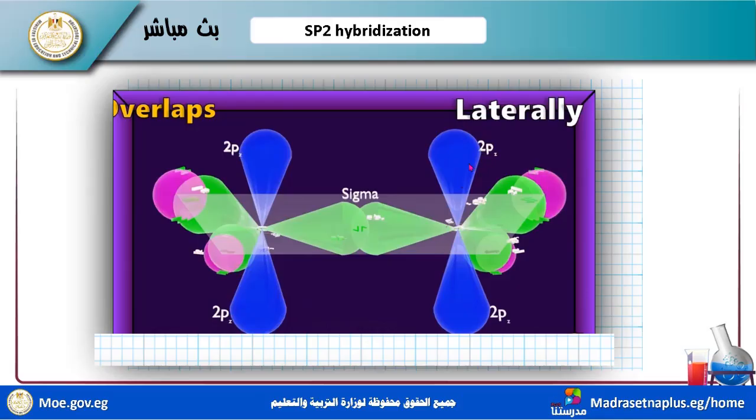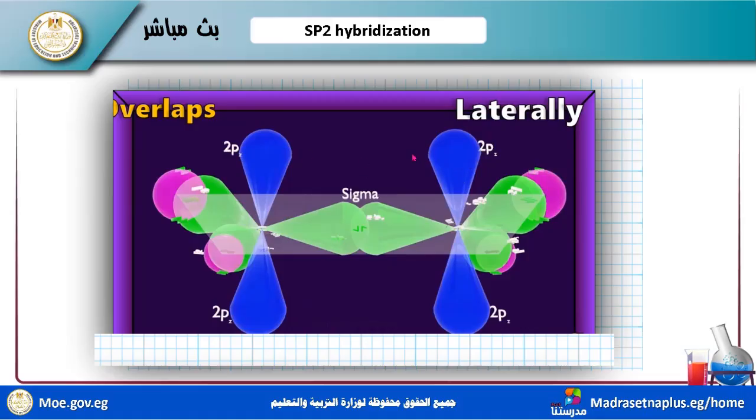This is 2pz or 2py, no difference. And we have the same here in the central carbon atom, forming sigma bonds with the carbon atom. Now here are the sp2 orbitals, and we have 2pz orbitals. They are parallel and will overlap side by side.